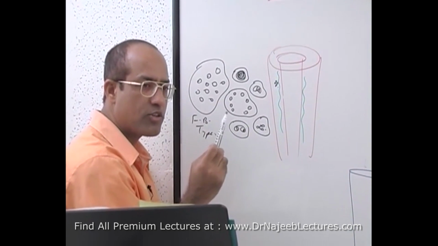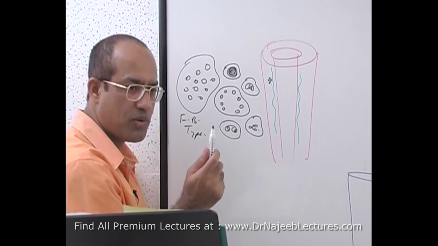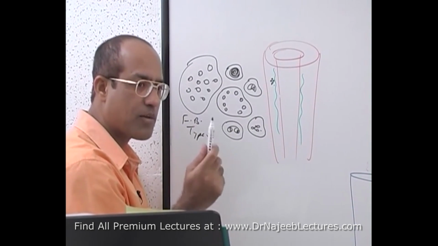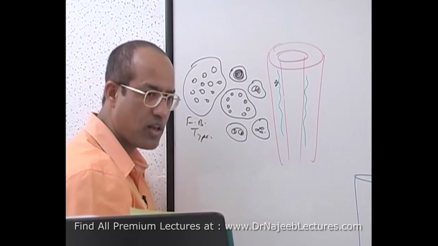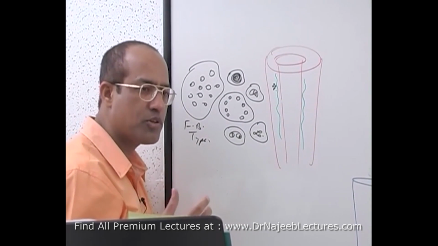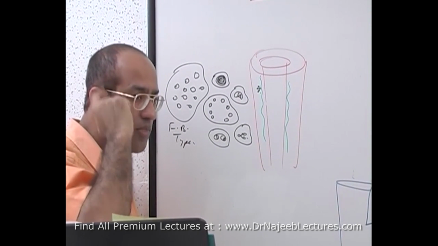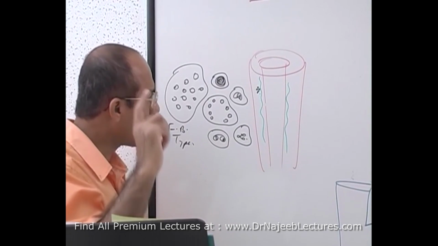So in giant cell arteritis or temporal arteritis, if you study histologically by taking a biopsy of the vessel, remember, this disease is segmental. It does not involve the entire vessel. It involves different segments of the vessel. That is why when you do a biopsy of the temporal artery, you have to take at least 2 to 3 centimeters length of the artery.